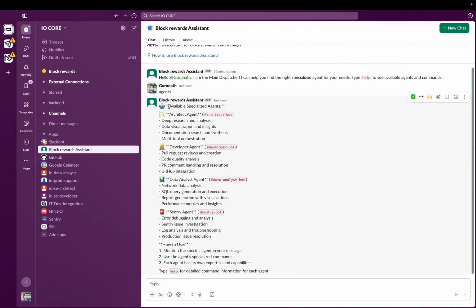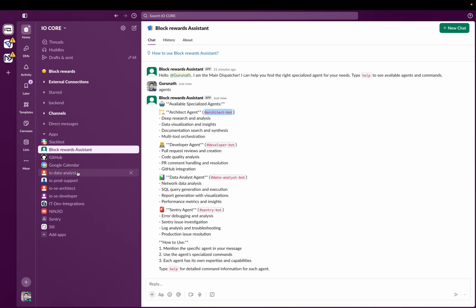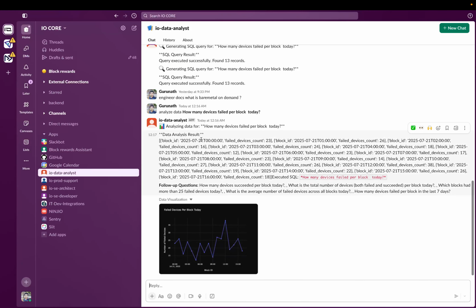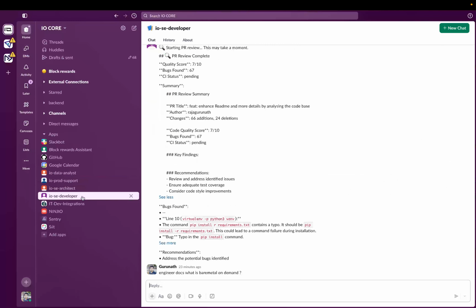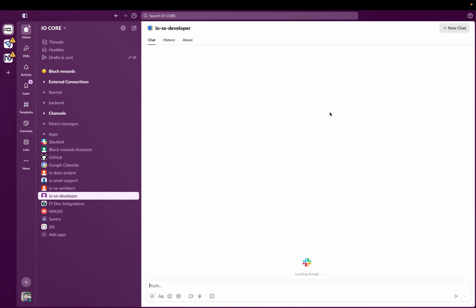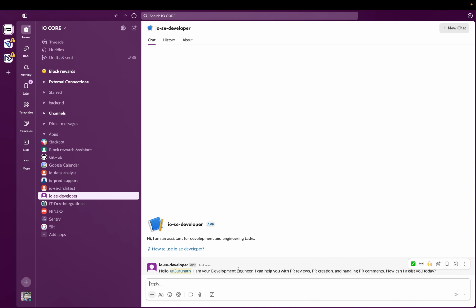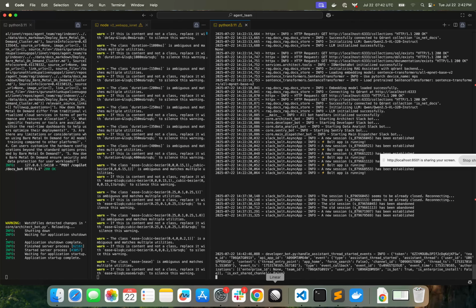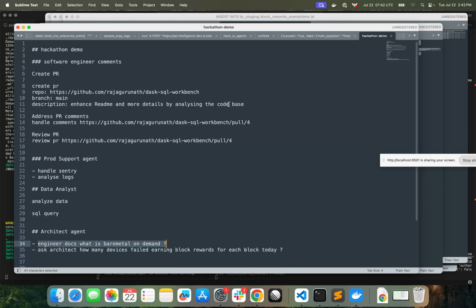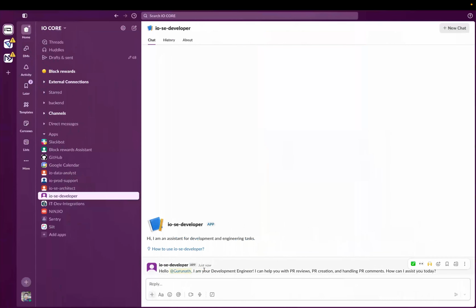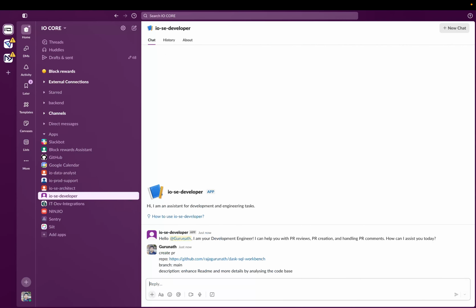If you are able to see, you can communicate with the architect, developer, data analyst, Sentry bot, and all these. In the sidebar you can see all these people are already available here. I can directly open a new chat. Let's go to the senior developer now. I can directly communicate with him, so I will just ask him to create a PR now.